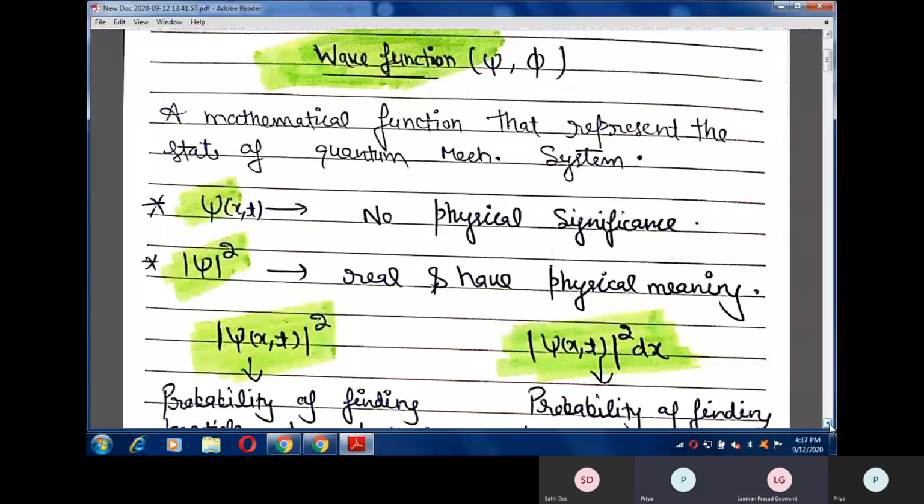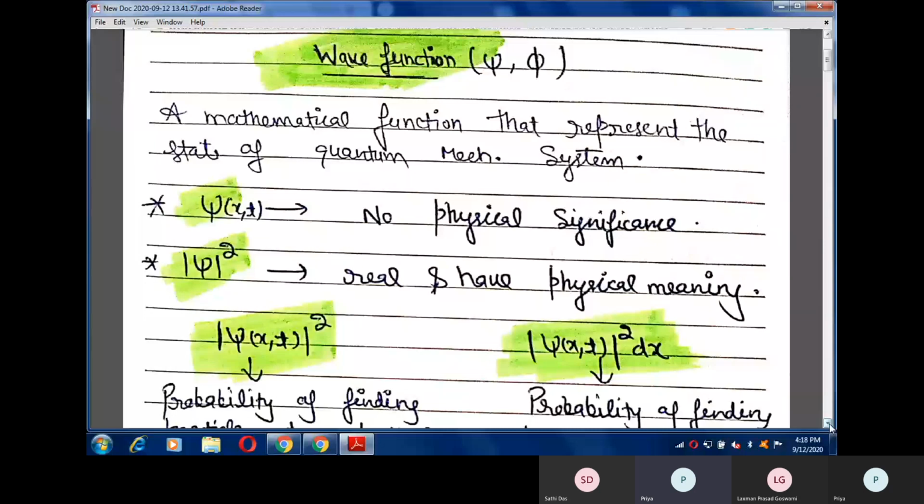In the last presentation, I discussed the postulates of quantum mechanics. Before discussing the numericals based on these postulates, I would like to discuss some properties of wave functions. Any wave function in quantum mechanics has to satisfy some properties, and based on these properties we will select our wave function, so that it can represent any quantum state in quantum mechanics.